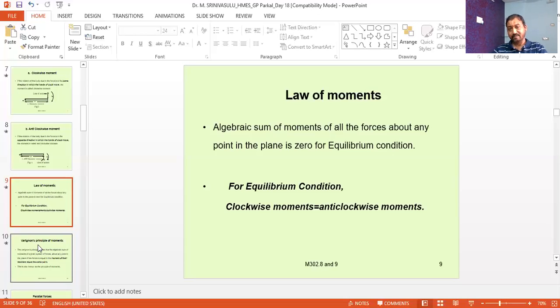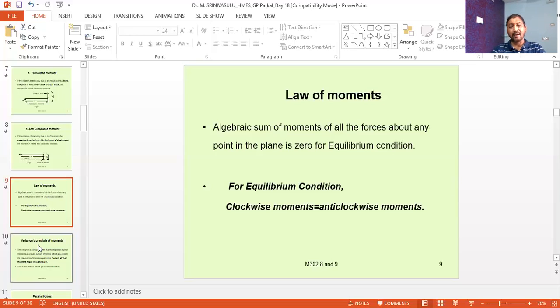Anti-clockwise movement. What is the negative value? Nothing but the clockwise movement. So here what is happening is the clockwise moments must be equal to anti-clockwise moments when the body is maintained at equilibrium condition.